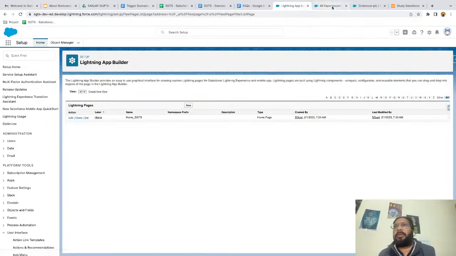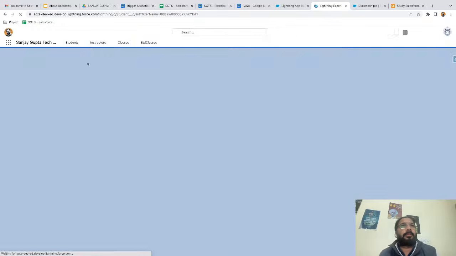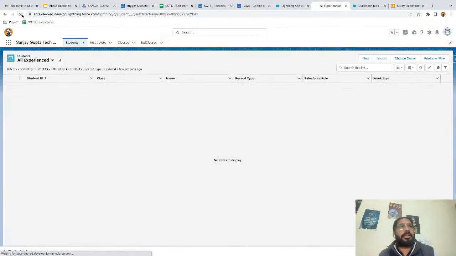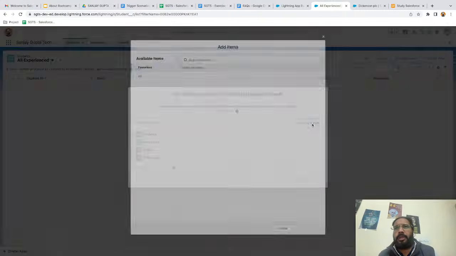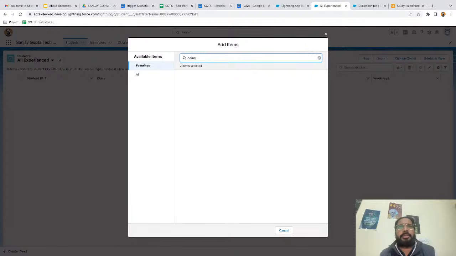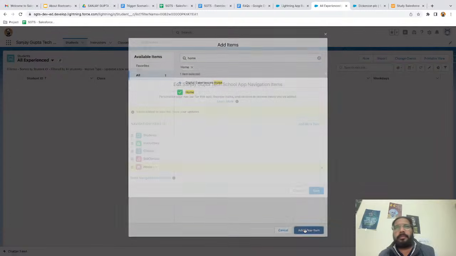But with a different name also it should appear. Sometimes it is a cache issue, like you create, but it is not visible at the same time. So there is one more option. If you click on this pencil, which is available at the extreme right, from here you can add items. So I am searching home, clicking on all and placing home.